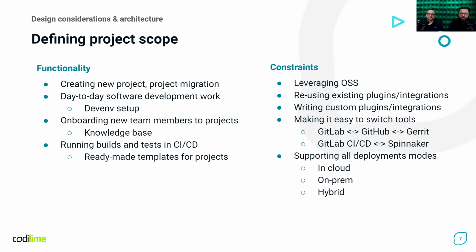Additionally, making sure that it is easy to switch between different components that can provide the same functionality, like GitLab, GitHub, and Gerrit, or the same functionality like a CI/CD system, which is provided by GitLab or maybe Spinnaker. We also want to make sure that we can deploy our solution in different environments: in cloud, on-prem, and in hybrid setups.